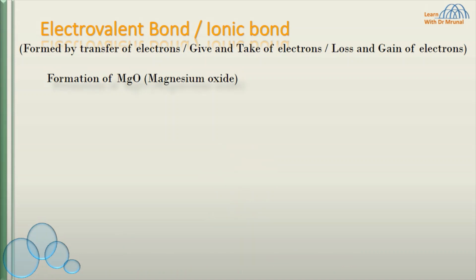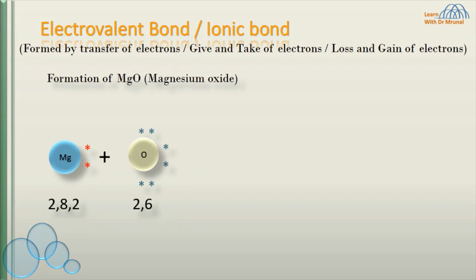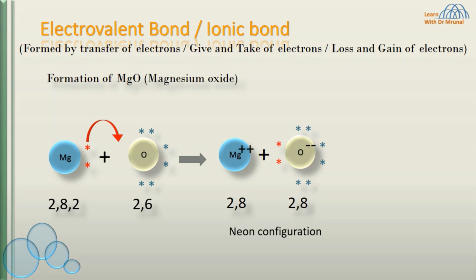Let us have a look at the electron dot structure of formation of magnesium oxide. 2 valence electrons of magnesium are transferred from magnesium to oxygen. In this way, both the atoms acquire stable neon gas configuration. Magnesium acquires +2 charge.